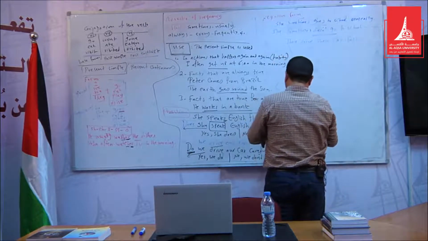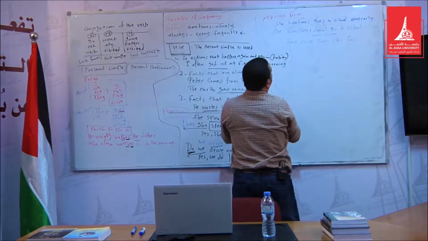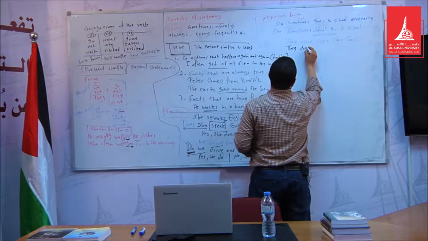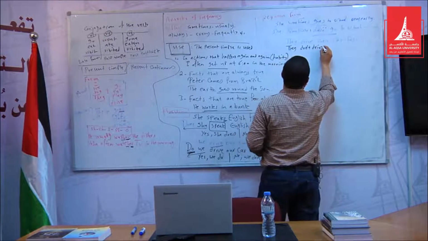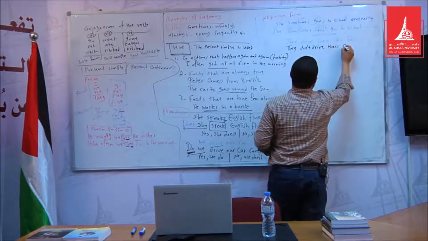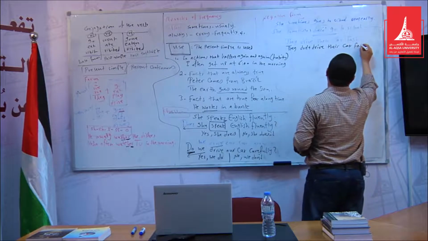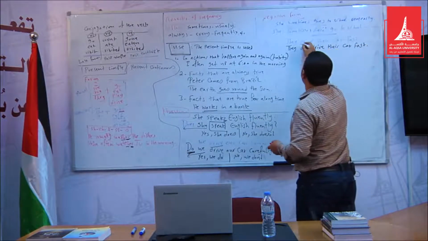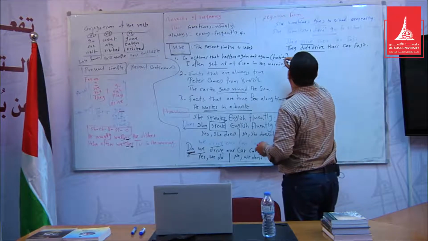Let's make it negative. They drive becomes they don't drive their car fast. So it is very easy actually. Just drive becomes don't drive.